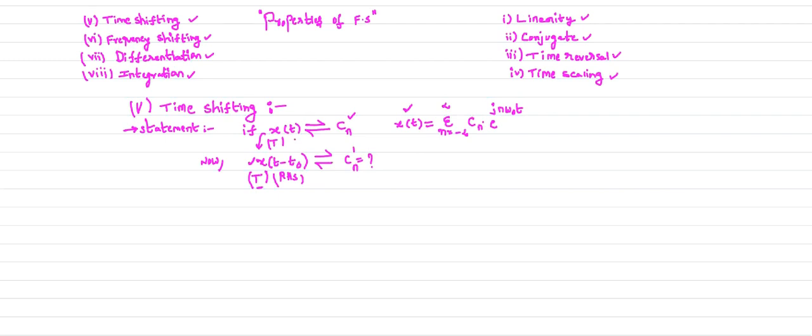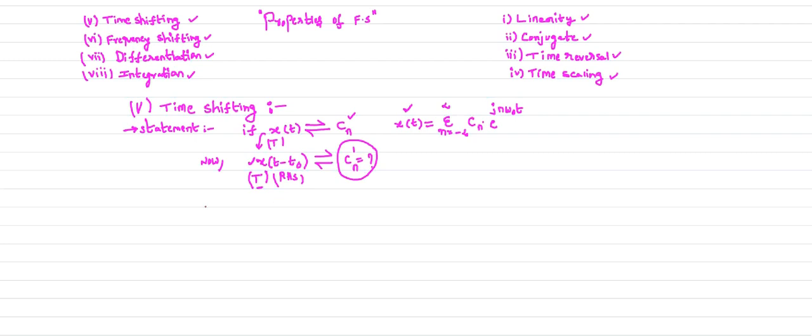So this is the statement: if Cn is the complex exponential Fourier series coefficient of x of t, then Cn dash is the coefficient for the signal x of t minus t naught, the shifted signal.